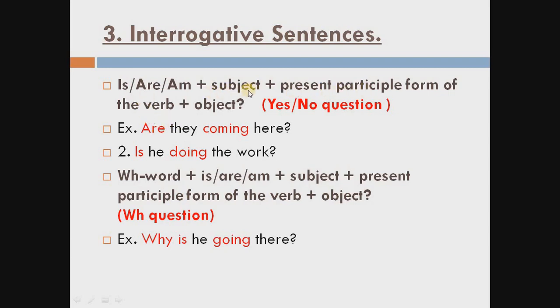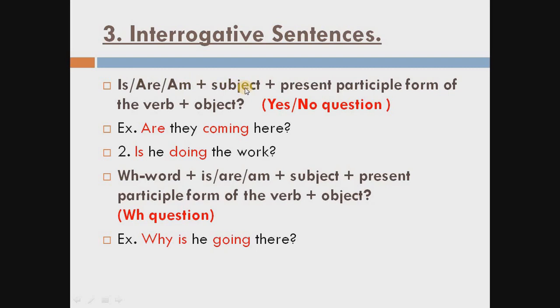In interrogative sentences for the present continuous tense, we always start the question with the helping verb. For the yes/no question, we start with is/am/are: is for the singular, are for the plural subject, and am for I. If the subject is singular, we start the question with is. If the subject is plural, we start with are.